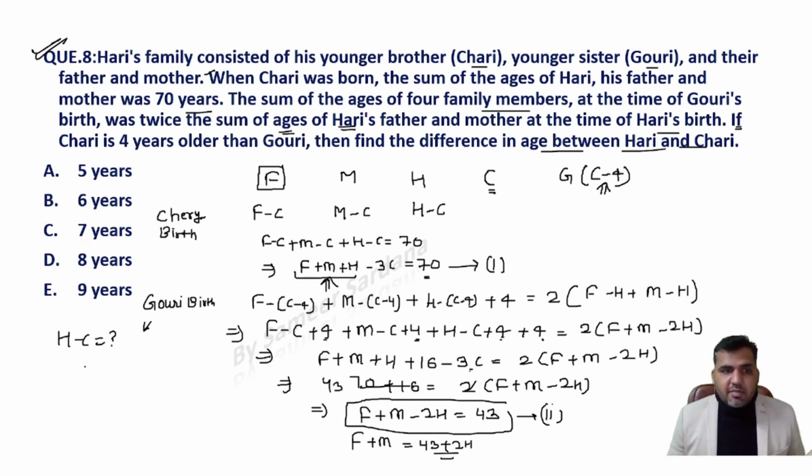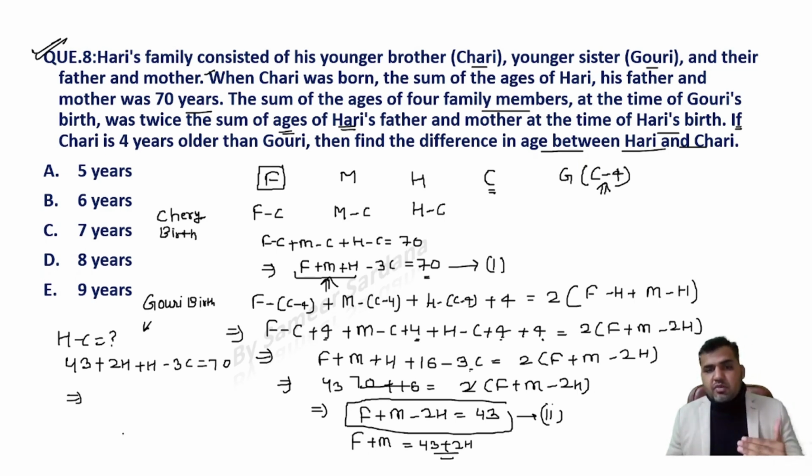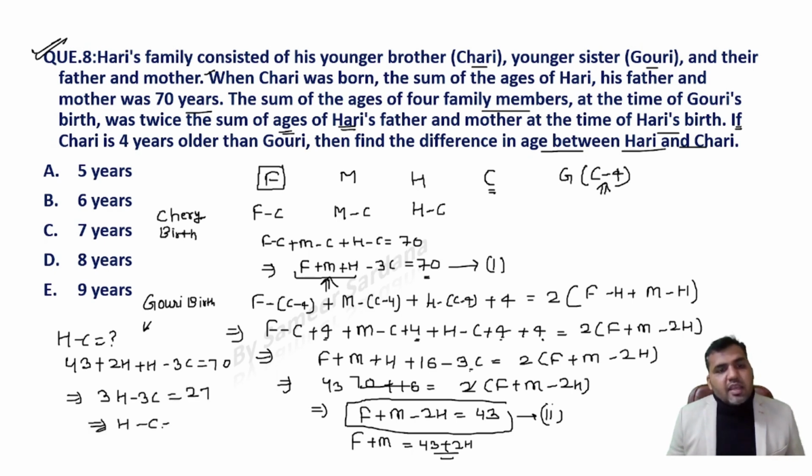Put the value of F plus M as 43 plus 2H plus H minus 3C is equal to 70. I'm putting the value of equation from 2, that is the value of F plus M, in the equation 1. So guys, you see that here 2H plus H is 3H. So 3H minus 3C is 27. Here the difference between Harry age and Cherry age would be 27 upon 3, that is equal to 9. E would be the correct answer.